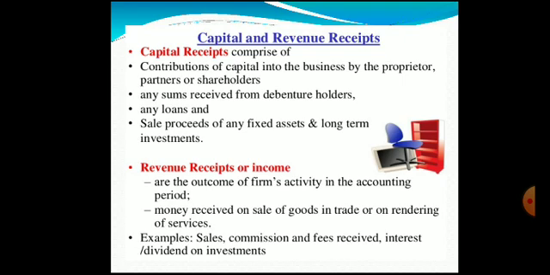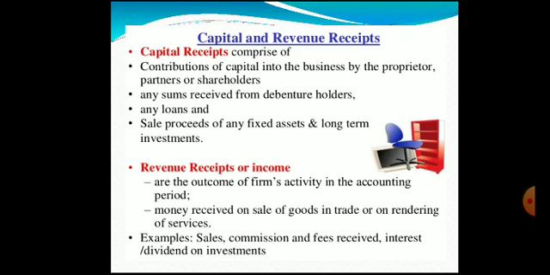Here, these comprise the capital receipts. Say for example, a company has issued capital in the form of shares, then the amount received towards the issue of shares or debentures, we call it a capital receipt. Similarly, a company has taken a loan from a bank which is of long term in nature. This also comes under the category of capital receipt. Similarly, if any fixed asset is sold, the sale proceeds, we treat it as a capital receipt.